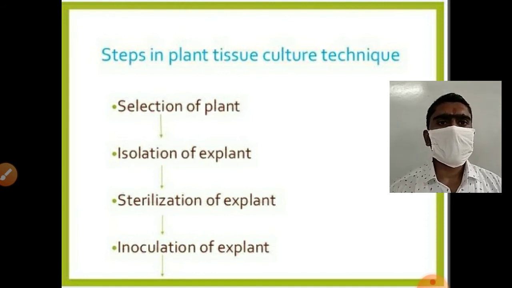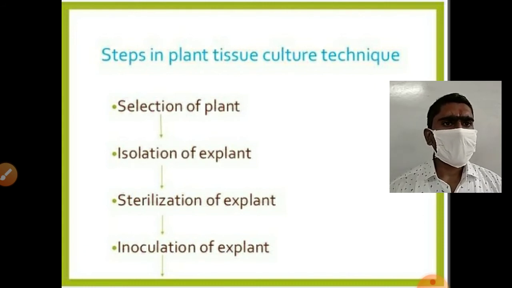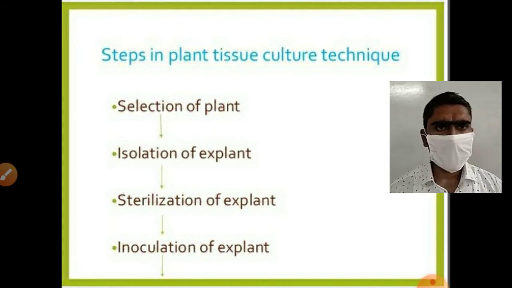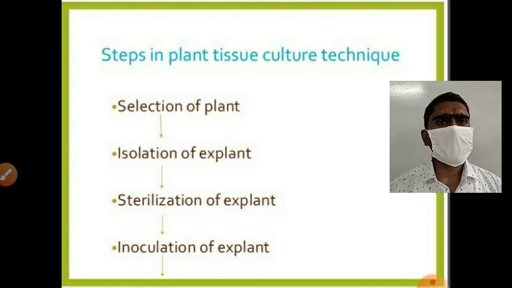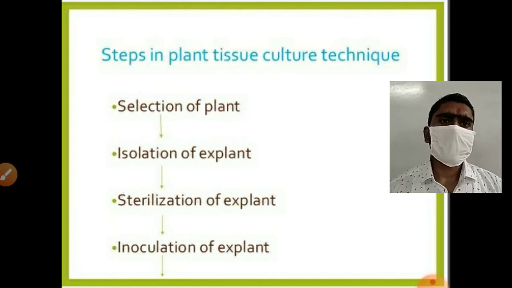After that, the next step is isolation of explant. Isolation of explant is simply selection of explant. We know that we can take any part of the plant as an explant. It depends on your choice which is suitable to take as an explant. We can take leaf, stem, root, suckers, etc. as an explant. It is the choice of the scientist who is going to perform the plant tissue culture experiment.